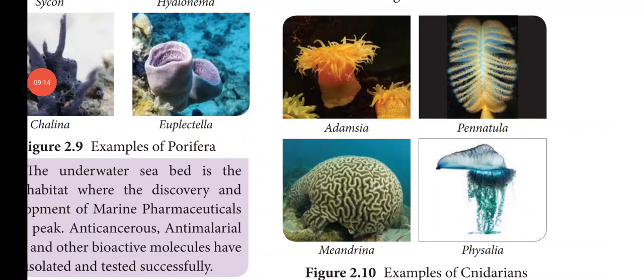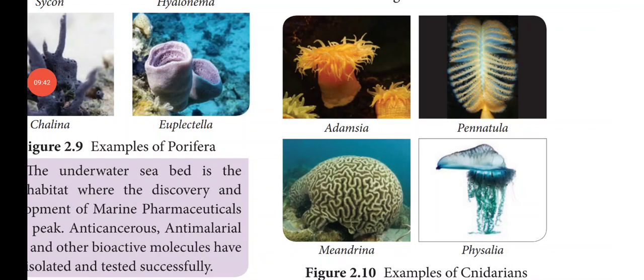Now we will see the examples of phylum Cnidaria. Physalia, commonly called the Portuguese man of war. Adamsia, commonly called sea anemone. Pennatula, called sea pen. And Meandrina, that is brain coral. It looks like a human brain. So these are the examples of the phylum Cnidaria.